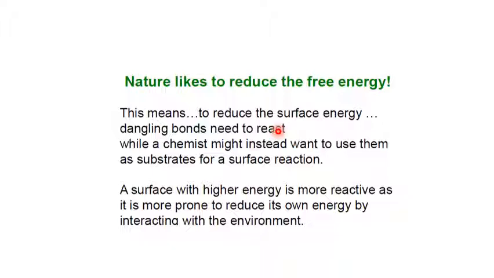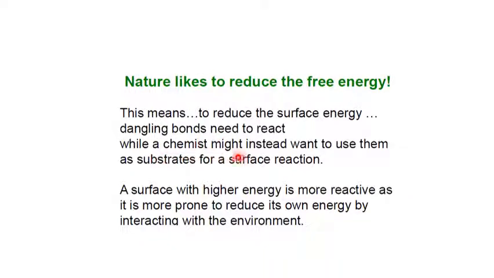But it is natural that every material tends to reduce its surface energy. And how will it reduce its surface energy? By reaction with other types of atoms. Due to this reaction, the dangling bonds will be satisfied, and in this way the surface energy of the material will be reduced. So to reduce surface energy, dangling bonds need to react, and due to this reason the nanomaterials are highly active, because they want to reduce their surface energy, and to do so they will react with other